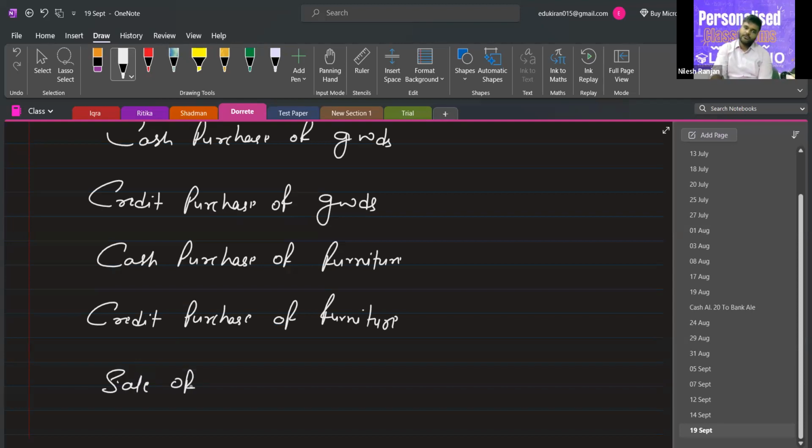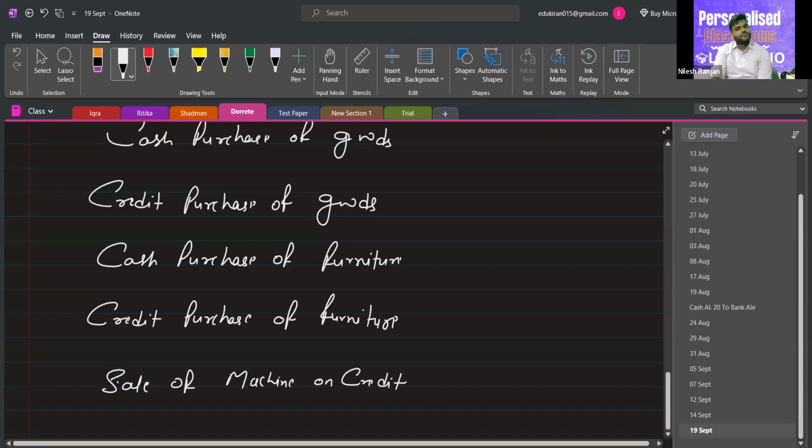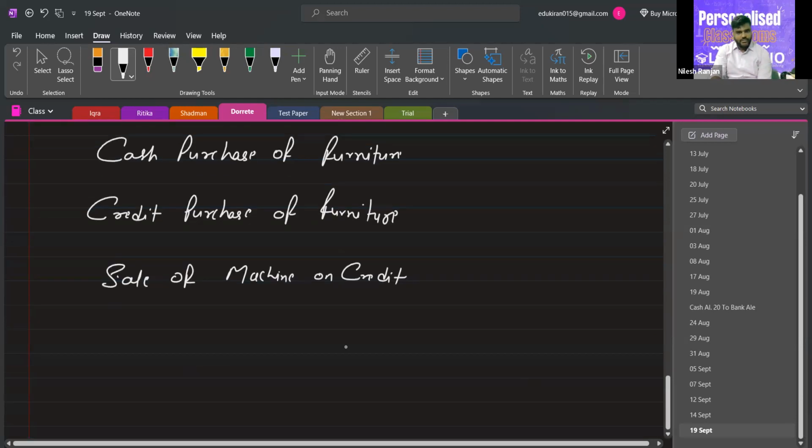Sale of machine on credit. Sales book, sir. Very good. Outstanding rent.